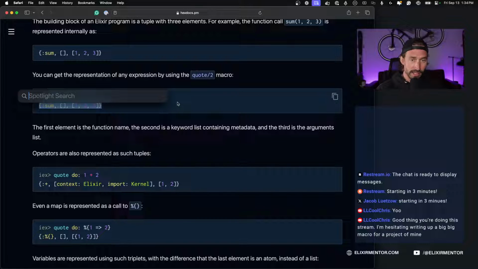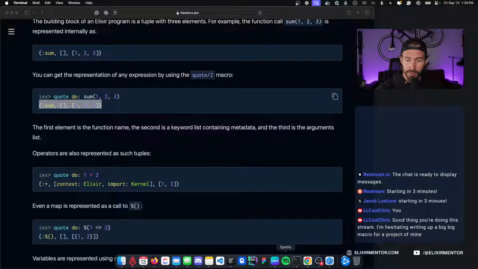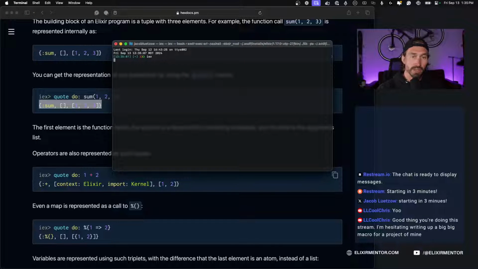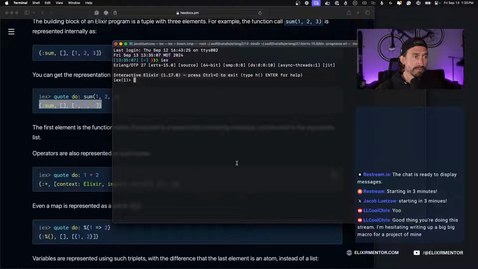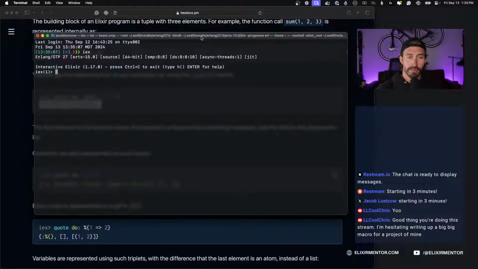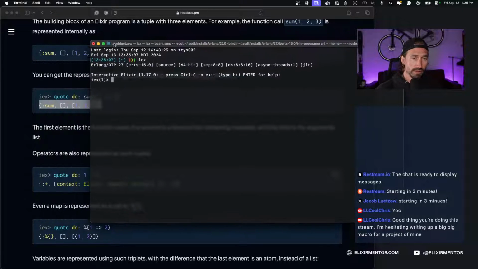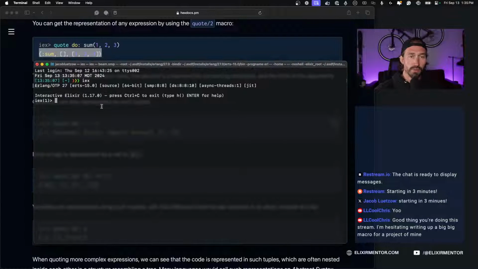So let's go ahead and open up the terminal. Oh, I have it open with another project. We're just going to close that. Now I can open up my terminal, and we'll start the IEx shell. I'll make this a little bigger for us. I want to see the guide because my memory is garbage. All right, there.